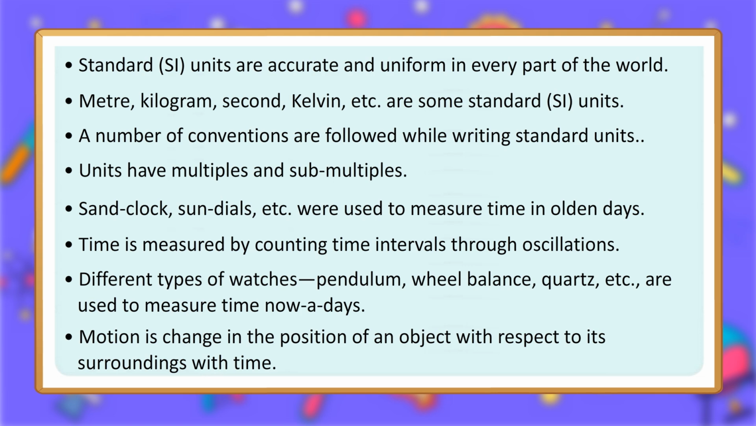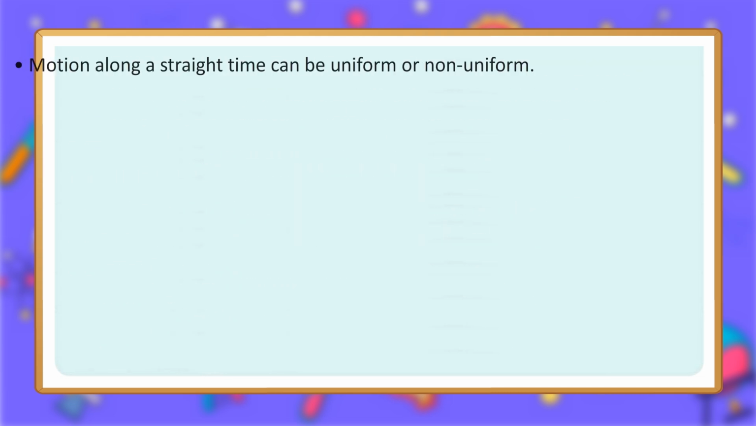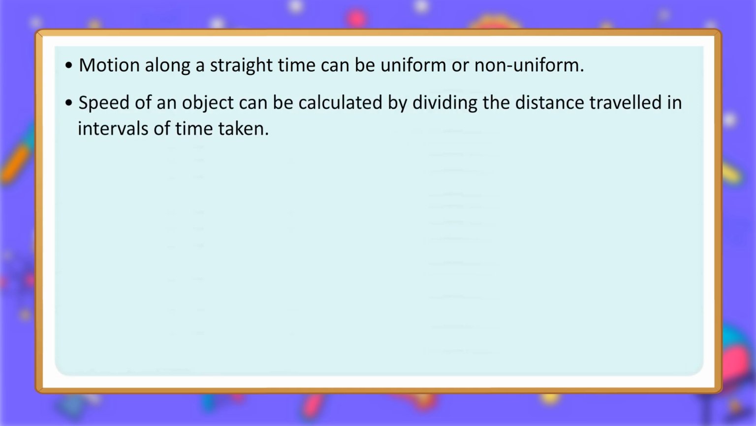Motion is change in the position of an object with respect to its surroundings with time. Motion along a straight line can be uniform or non-uniform. Speed of an object can be calculated by dividing the distance traveled by the time interval taken.